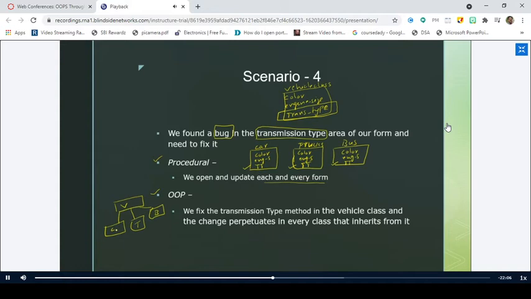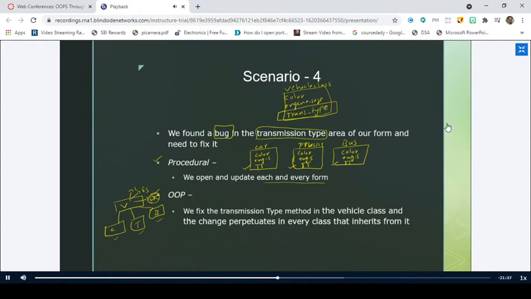So this vehicle consists of color and engine size and transmission type. So if there is a bug in this particular transmission type, what entity do you have to modify? You just go to the transmission type entity of the vehicle and you modify it. Thereby it will be automatically updated to all the cars, trucks, and buses. Is it clear?